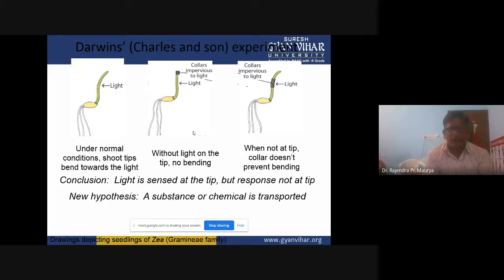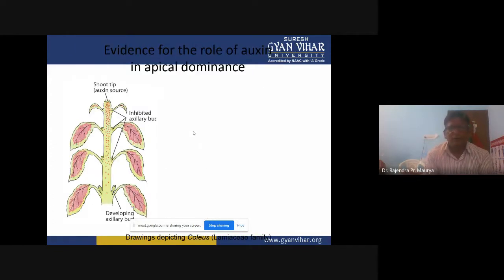New hypothesis of this experiment: a substance or chemical is transported. Auxin was later isolated from the shoot tips. Evidence for the role of auxins in apical dominance: you can see this diagram. This is the shoot tip, the auxin source, as I already told you.